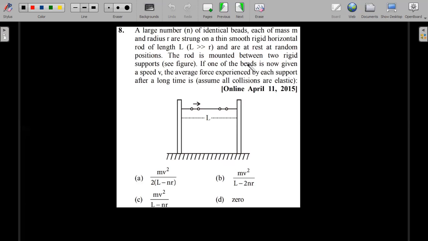The rod is mounted between two rigid supports. Okay, so very famous question, quite often repeated in even local engineering exams of different states. So you could find it in other state examinations also.